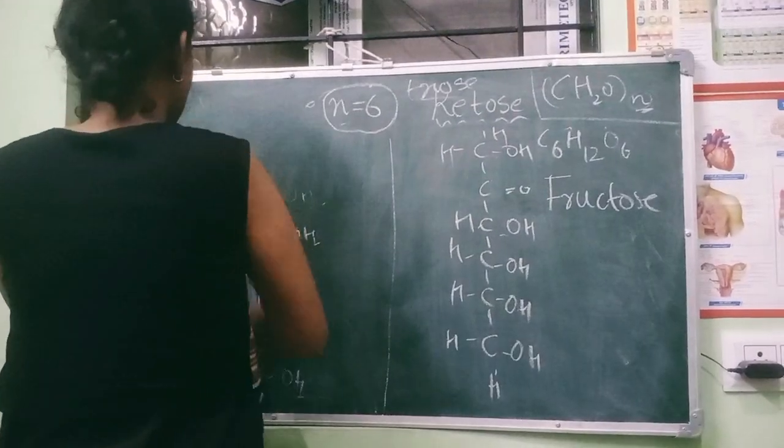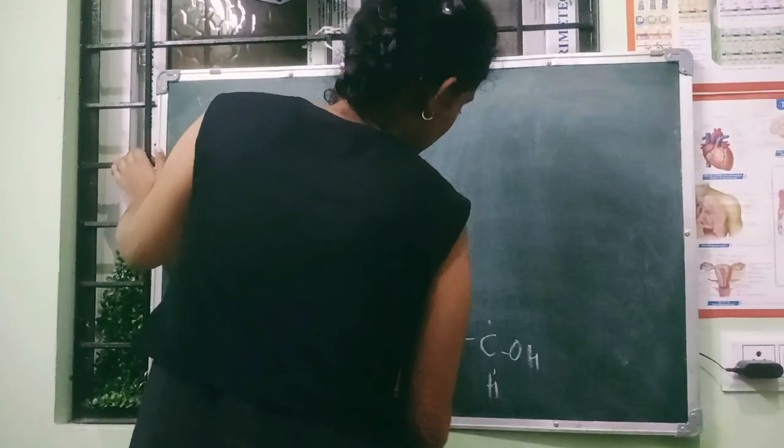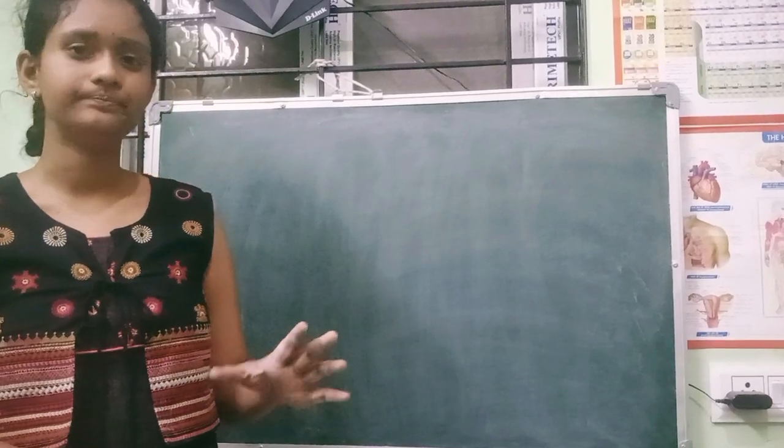So this is about the structure, formation, and their names. I guess you have got these names, like what if 3 carbon, 4 carbon, 5 carbon, 6 carbon, and their names under aldose and ketose. So this is about the structure, formation, and the names of the structures.